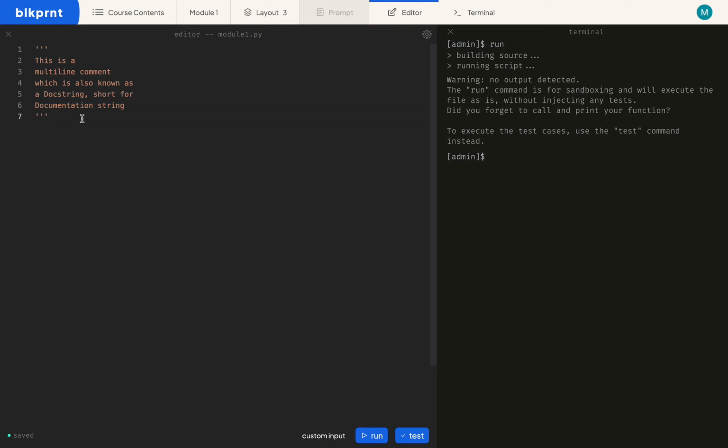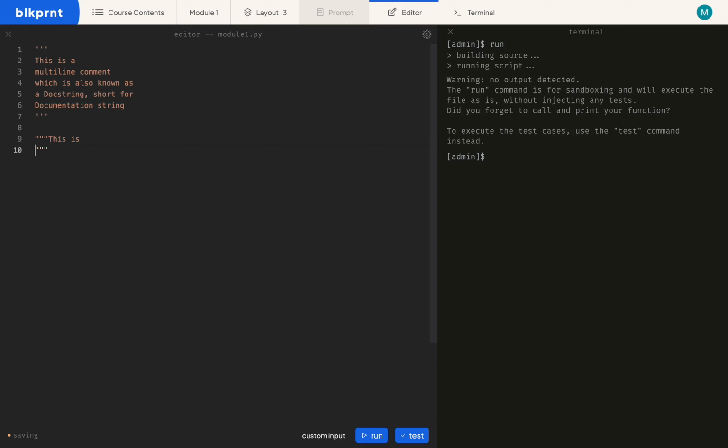Next, let's create another multi-line comment, but this time we'll create it using a pair of triple double quotes. So here I have my pair, and I'll put my message in between them.